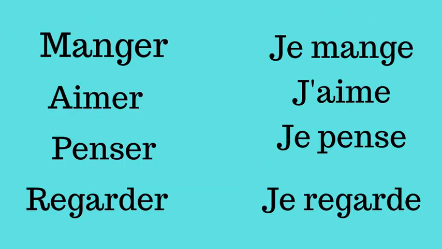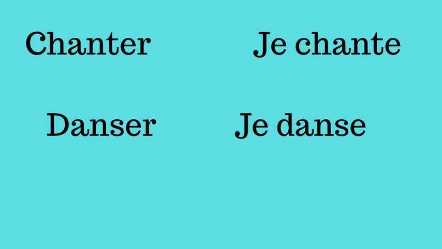So, for example manger will become je mange, donc I eat. Aimer will be j'aime, I love. Penser, je pense. Regarder, je regarde. Chanter, je chante. Danser, je danse.